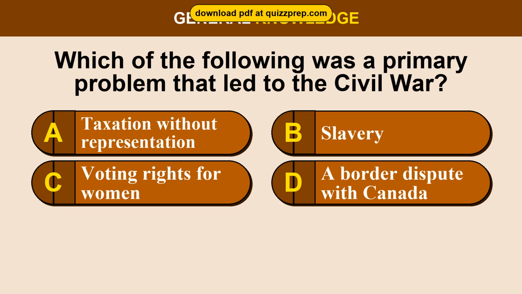Question 64. Which of the following was a primary problem that led to the Civil War? Option A, taxation without representation. Option B, slavery.